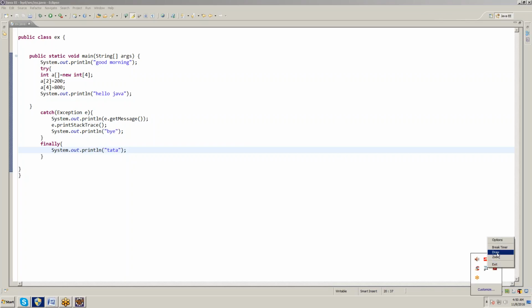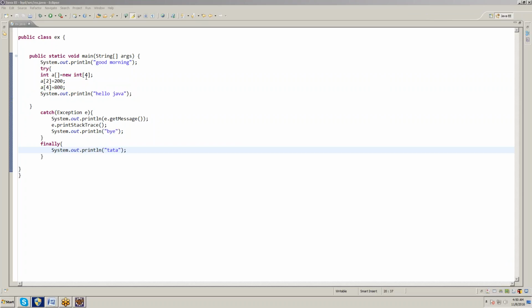Whenever an exception occurs, it will come to the catch block. It will not execute the remaining blocks. Directly it will come to the catch block. Okay, that is one logic.